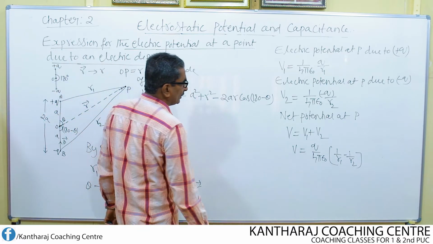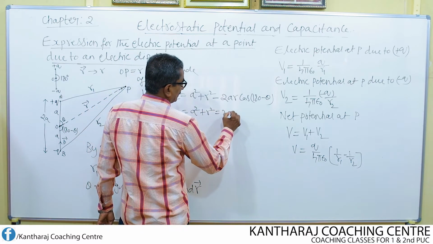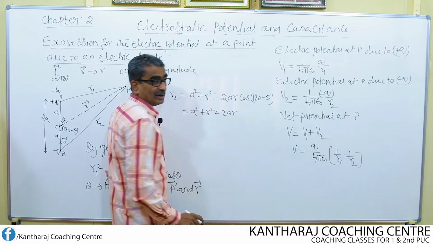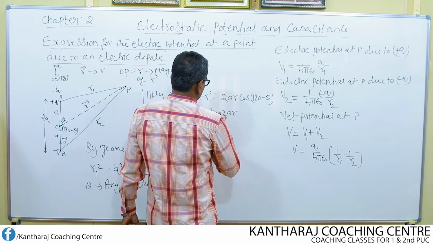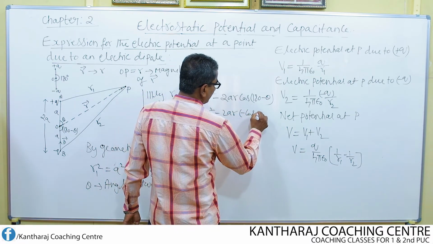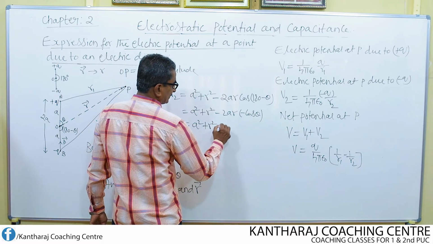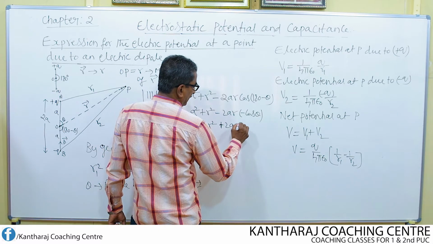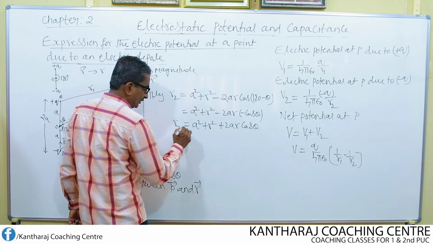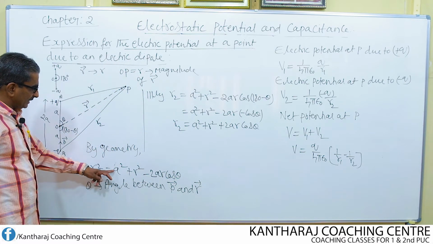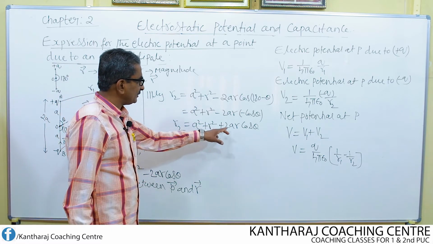But what is cos of 180 minus theta? It is nothing but equal to minus cos theta. So finally this becomes A square plus R square plus 2AR cos theta. So this is for R2. So R1 square is A square plus R square minus 2AR cos theta, and R2 square is A square plus R square plus 2AR cos theta.